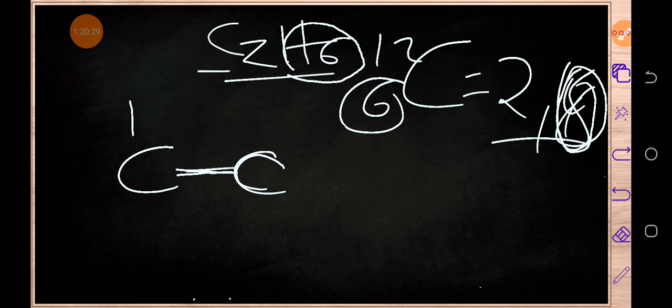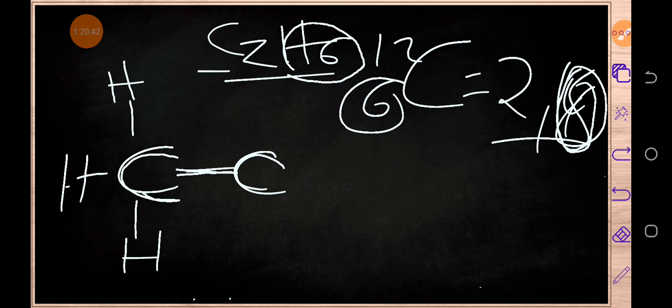So we are going to put one hydrogen right over here, then another hydrogen right over here, then another one right over here. As you can see, this carbon has got now how many bonds? 4. There is this bond, then this bond, then this bond, then this bond. And since it requires 4 electrons, this carbon is stable.